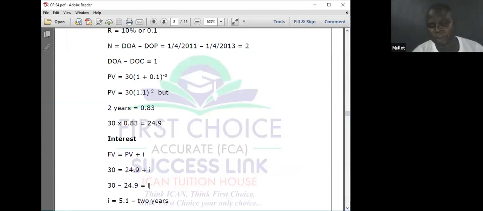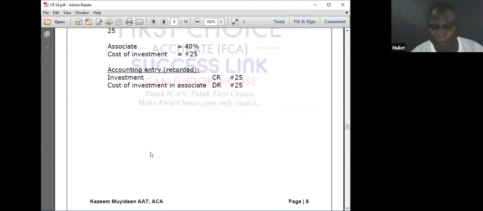24.9. I need to determine the interest. Future value equals present value plus interest. Who will suffer the interest? The parent account. I will now say 30 minus 24.9 equals the interest. The interest I now get is 5.1, which is for 2 years. But I was asked to consolidate, so I cannot use 2 years' interest. Therefore,